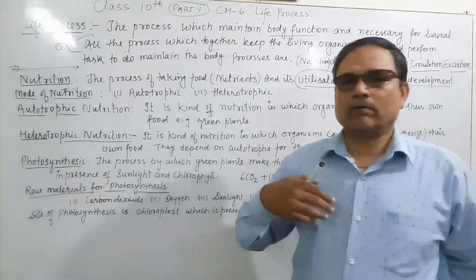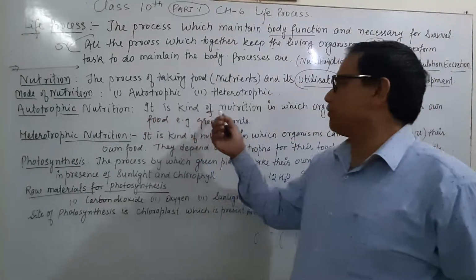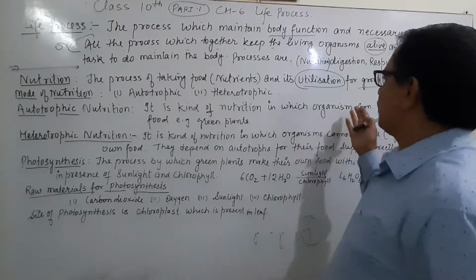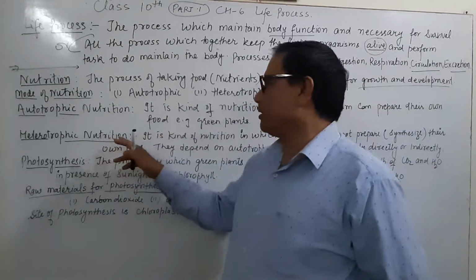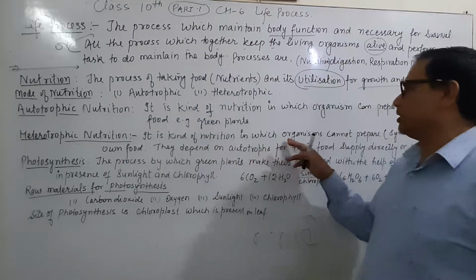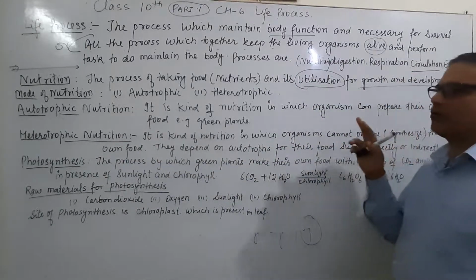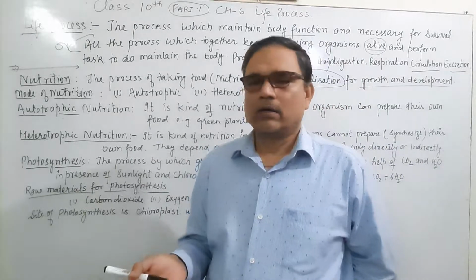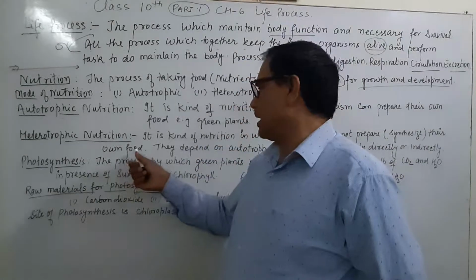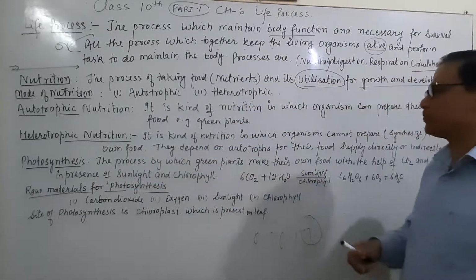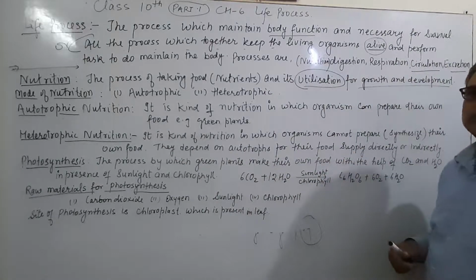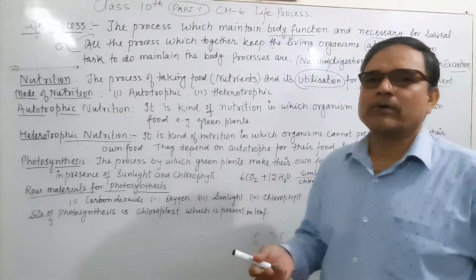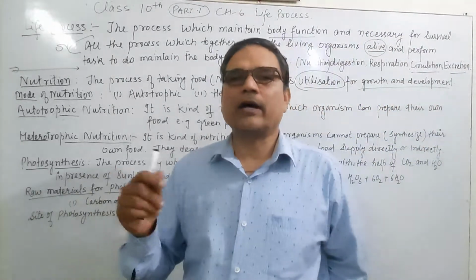Heterotrophic mode of nutrition is the kind of nutrition in which an organism cannot prepare its own food, means not self-synthesize, and depends on others. They depend on autotrophs for their food, supplied directly or indirectly.